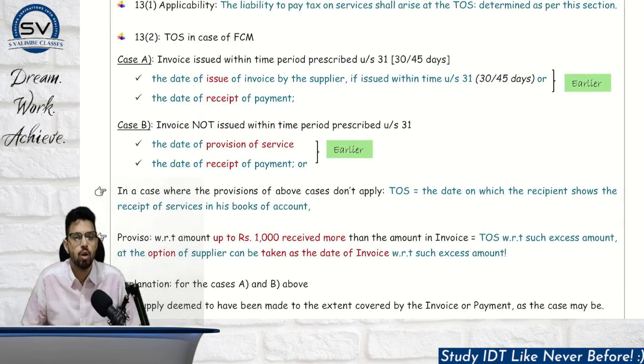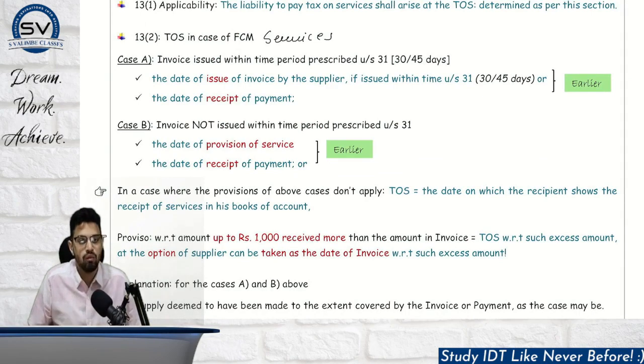So as I said, to determine time of supply in case of forward charge mechanism services, you have to ask a critical question: whether the invoice was issued within the time limit or not. Time limit is 30 and 45 days, 45 days in case of banking and financial industry. If the invoice is issued within the time limit prescribed under section 31, that is 30 or 45 days, then you have to